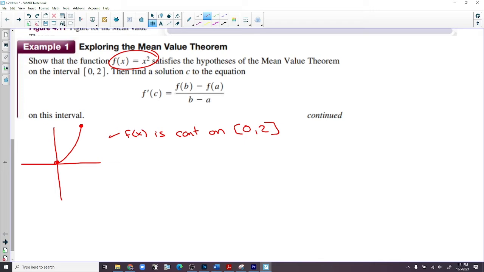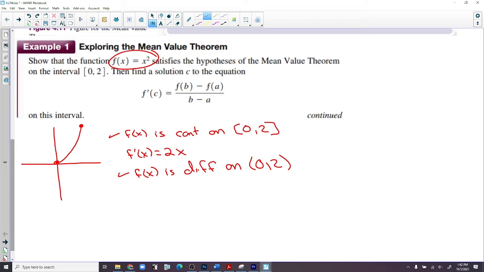All right, the next part is we need to take the derivative. 2x. Can you say f of x is differentiable on 0 to 2? Or more importantly, can we say that it's not differentiable on 0 to 2? No, we can plug anything into 2x. So we've done that. We show that it satisfies. I don't know how to show it other than what we've done. Make sure you're convinced that it's okay.